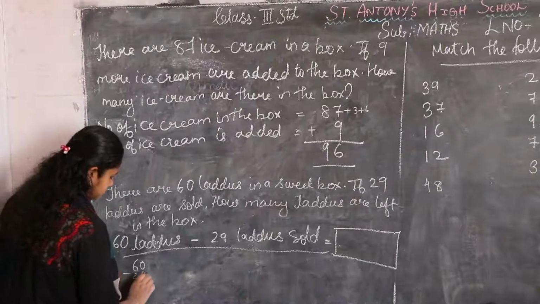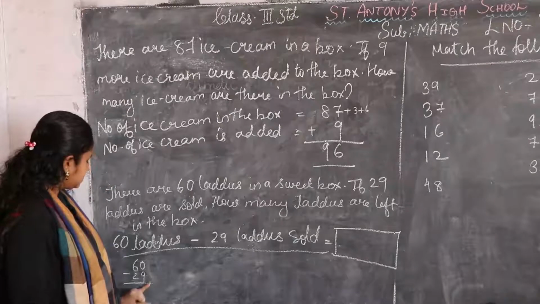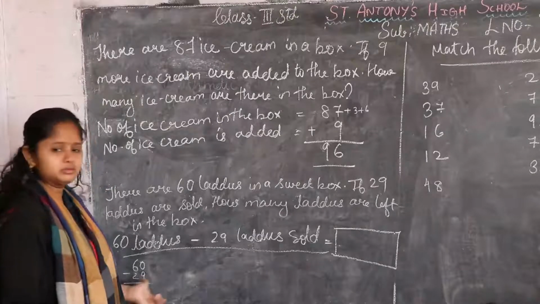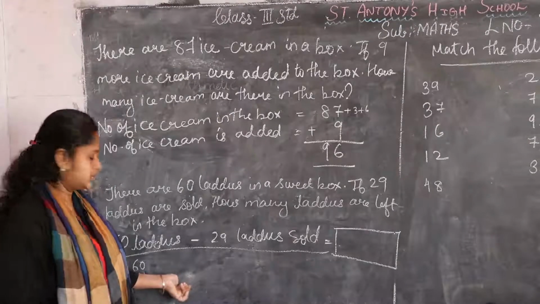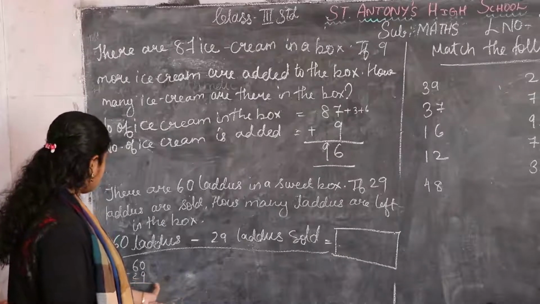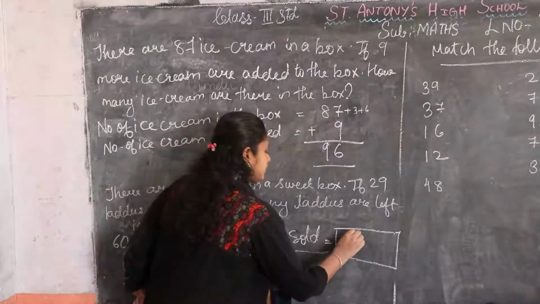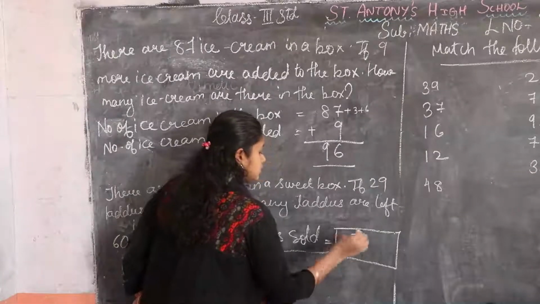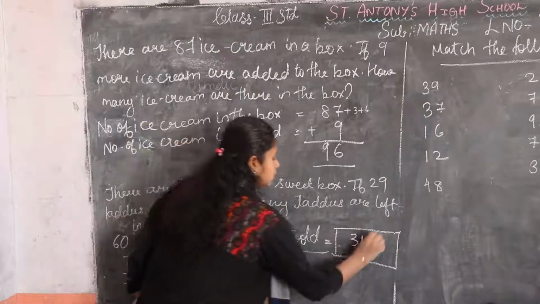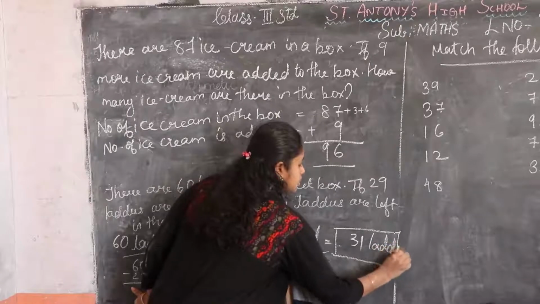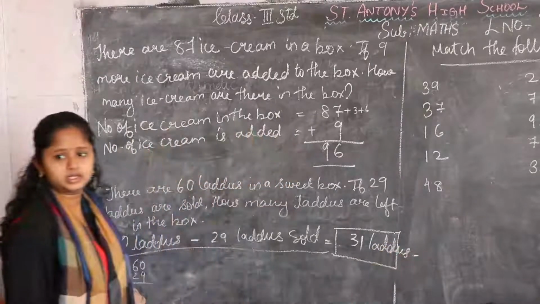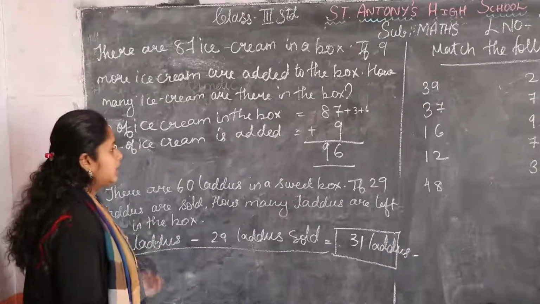You have to see like this. Then if we do like this we'll get the answer easily. Okay. So how much, children? 31 laddus were left. 31 laddus were left.